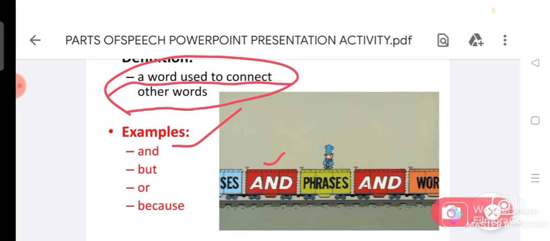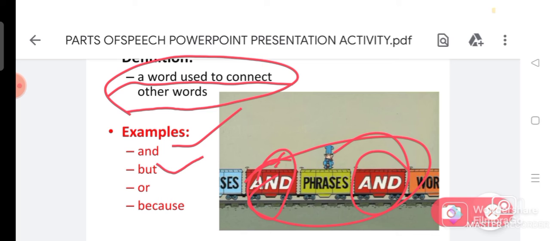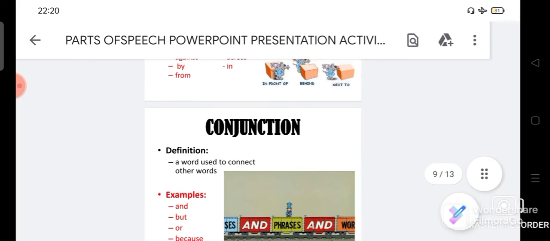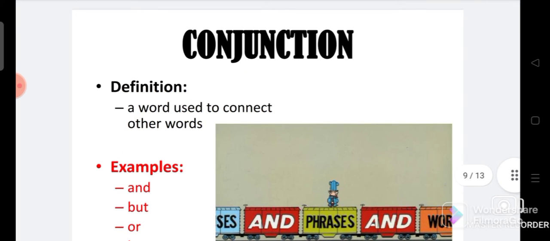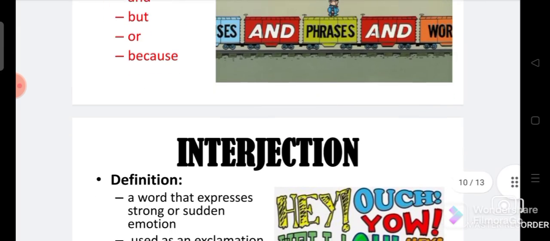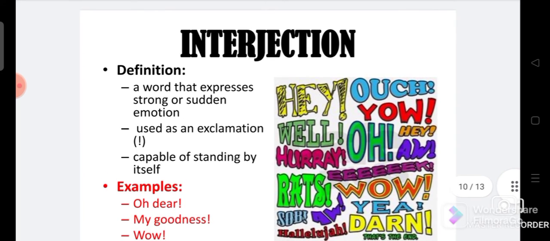For example, I have a white car and a red car, etc. So I have a car, but I don't have a bike. Right? You can say I have a bike, but I don't have a car, or because, etc. Okay, this is also another important part of speech, and you have to learn these words carefully, and then your English gets better. And the final one is interjection.